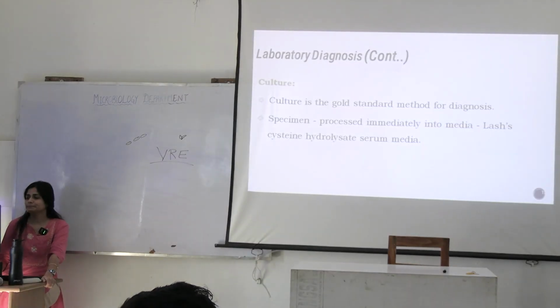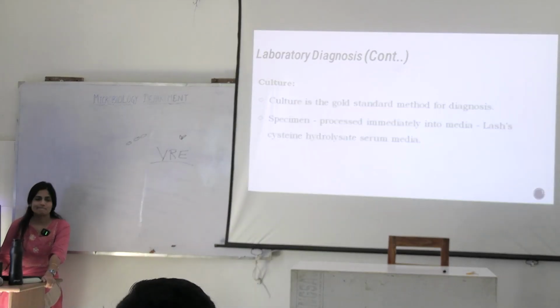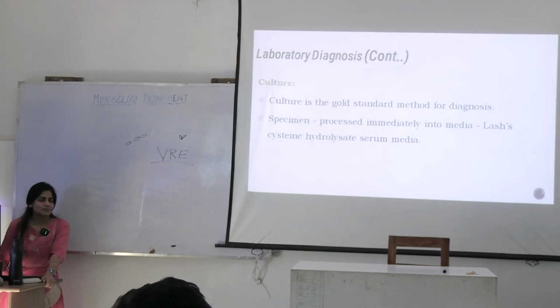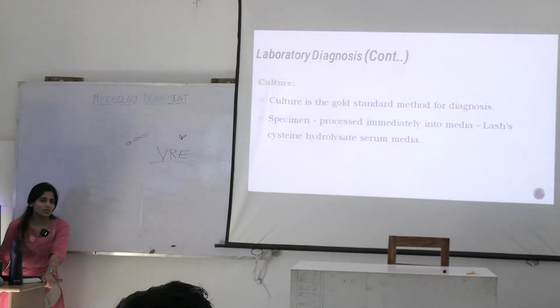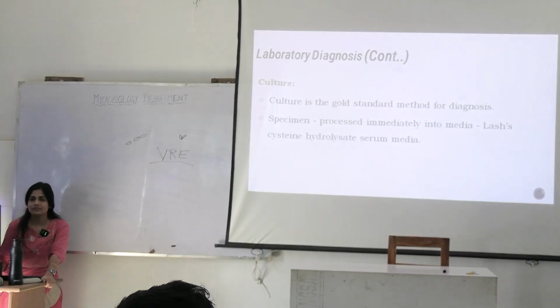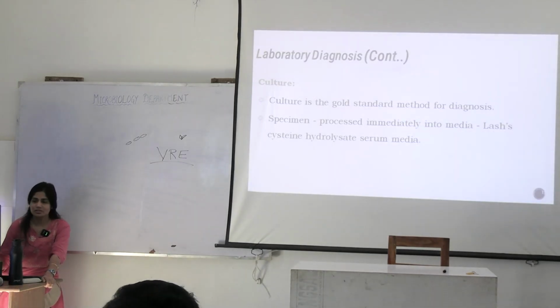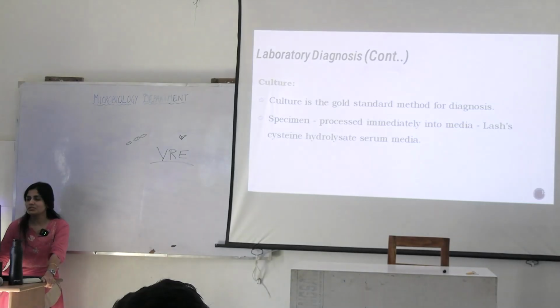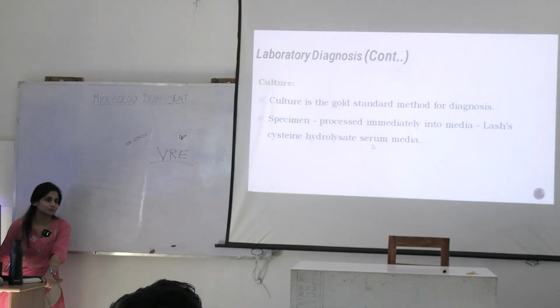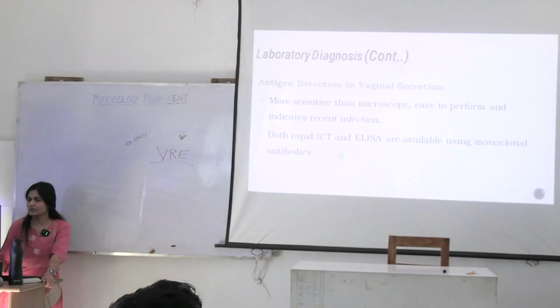How do you culture them? Not your general culture, but commercial culture media that are present in the laboratory. They have differential culture media specially designed for these organisms, and sometimes they are known as in-pouch, so that you take the sample in OPD and inoculate into it. Such culture media are also available.